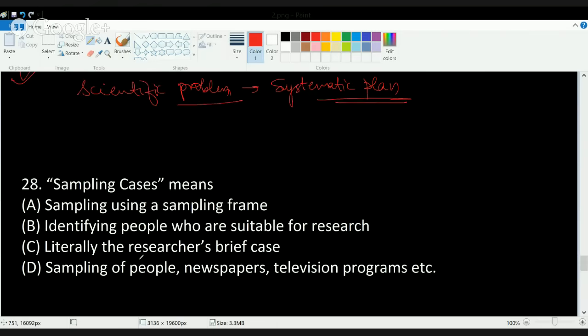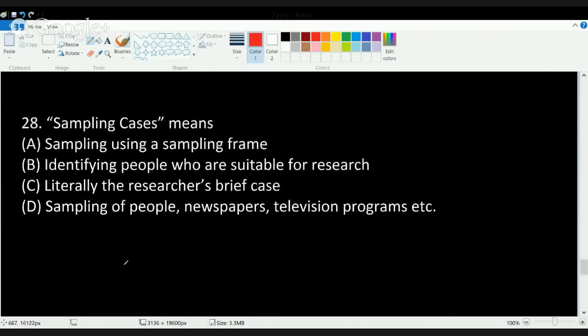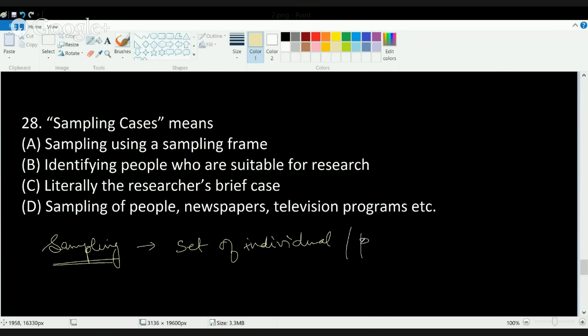The next question is, sampling cases means. Now, this is a very dicey question, because it is not just talking about sampling, it's talking about sampling cases. There is a very slight or borderline difference between these two terminologies. So let's first understand the terminologies. Sampling is basically having a set of data, a set of individuals from the total population. That is a sample, or I'll say sampling.